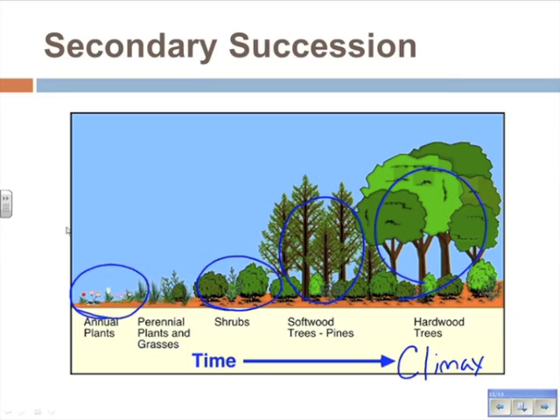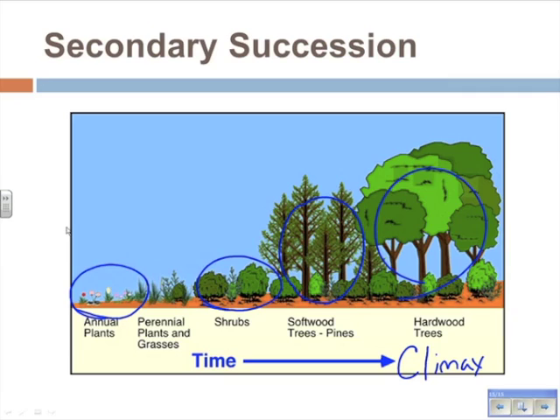Now, something to note here, and this will be a question on your quiz, is that secondary succession happens much, much quicker than primary succession. So if I asked you on a quiz which type of succession is going to occur faster, you would say secondary. The reason secondary succession happens faster is because there is already a soil base there. Okay.